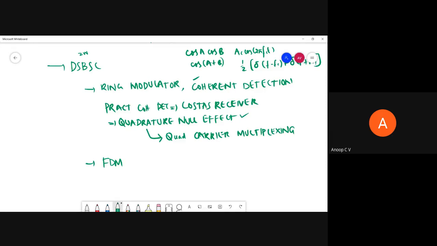So in DSBSC, what we have is the ring modulator, the circuit diagram and working explanation. And obtaining the time domain expression of the ring modulator, that again we have done. Then the coherent detector and Costas receiver. With the help of a block diagram and relevant mathematical expressions, you should be able to explain them. So in DSBSC, any doubt? Are you clear what is to be learned?